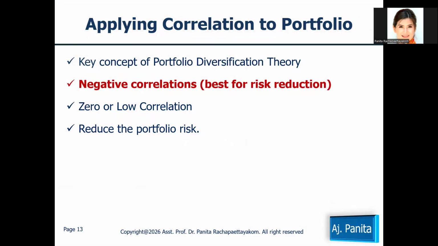So here you will get the answer. For applying correlation to construct your portfolio model, the key concept of portfolio diversification theory, as highlighted, is that negative correlation is the best for risk reduction. Again, I repeat that a negative correlation or inverse correlation is a key concept in the creation of a diversified portfolio that can better reduce portfolio volatility.